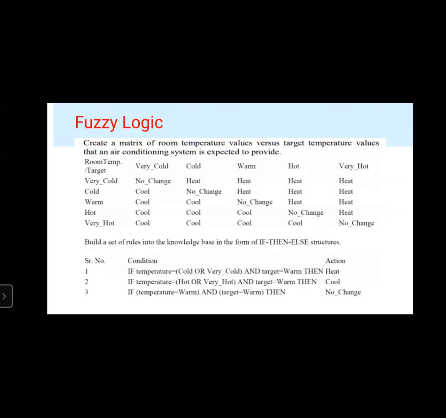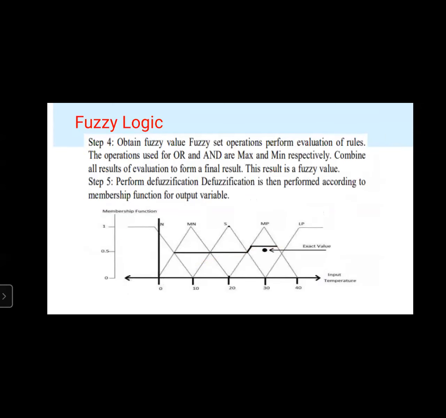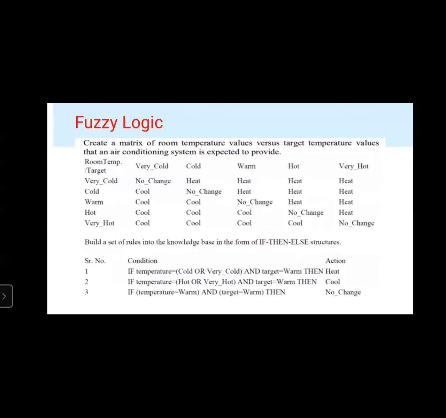Next, if the temperature equals hot or very hot, then the action to be taken is cool. Next, if the temperature equals warm and target equals warm, then there will be no change. Like that, you have to take the decisions.